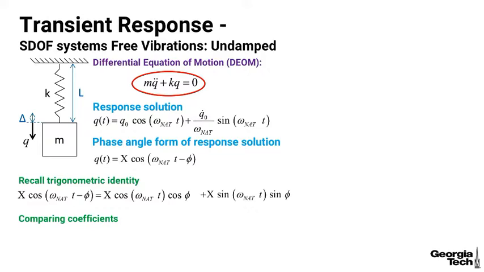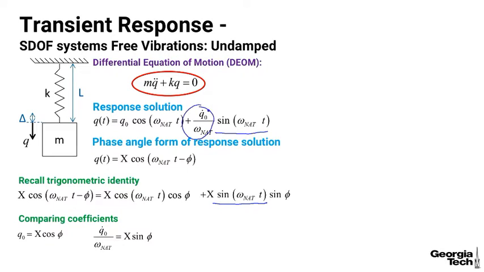Okay, so we've got, in this case, q naught. Here's your cosine omega natural t, and q naught is equal to X cosine phi. For the other term, we have sine omega natural t, and here's sine omega natural t.